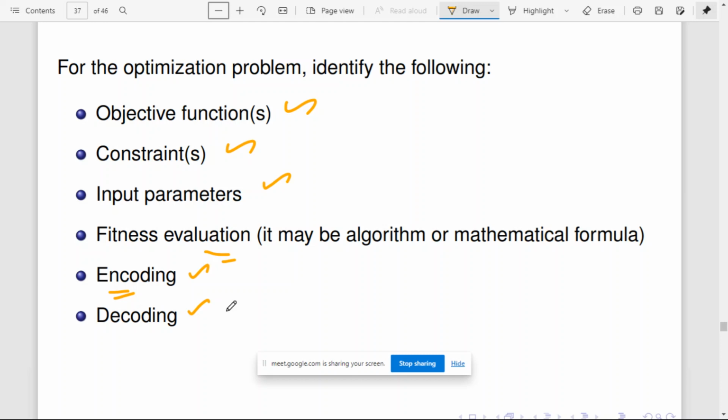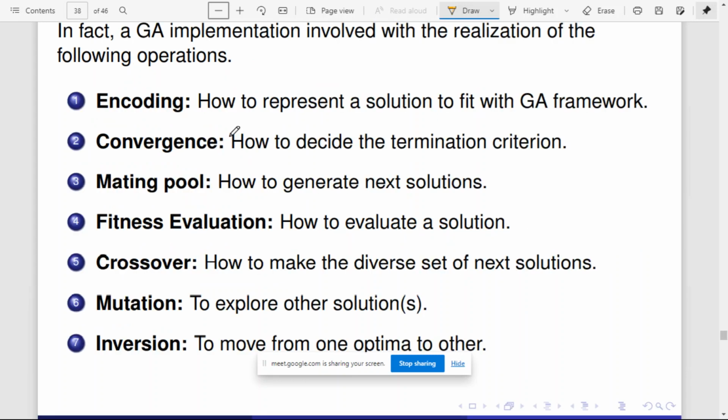Then the output should be converted to a form understandable by the real world. That is called decoding. So all these things are defined here.